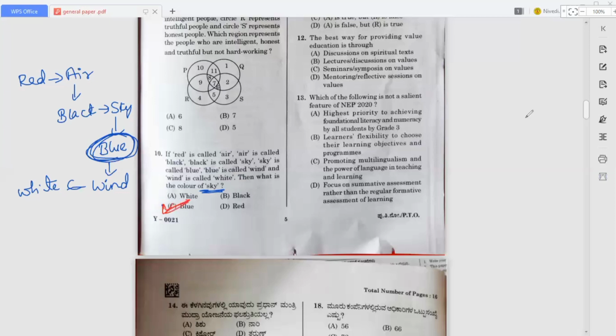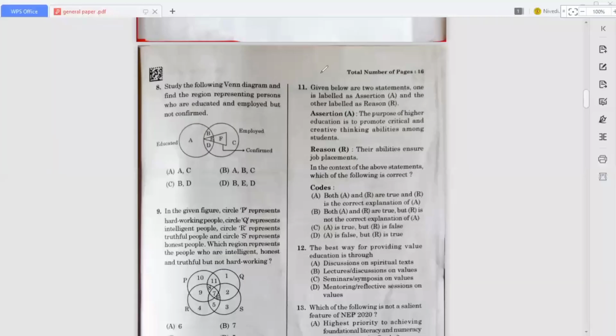Now move on to the next question. Given below are two statements. One is labeled as assertion and the other is labeled as reason. The assertion is: the purpose of higher education is to promote critical and creative thinking abilities among students.